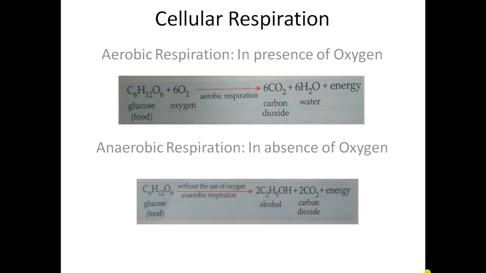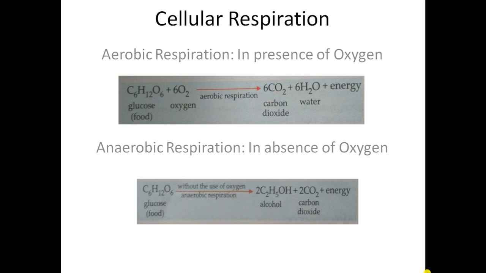Now the third parameter which I am taking is end product. End product means the product which we are getting. So what product are we getting in aerobic respiration? Yes, that is carbon dioxide, water and energy, okay. And what is the end product of anaerobic respiration?